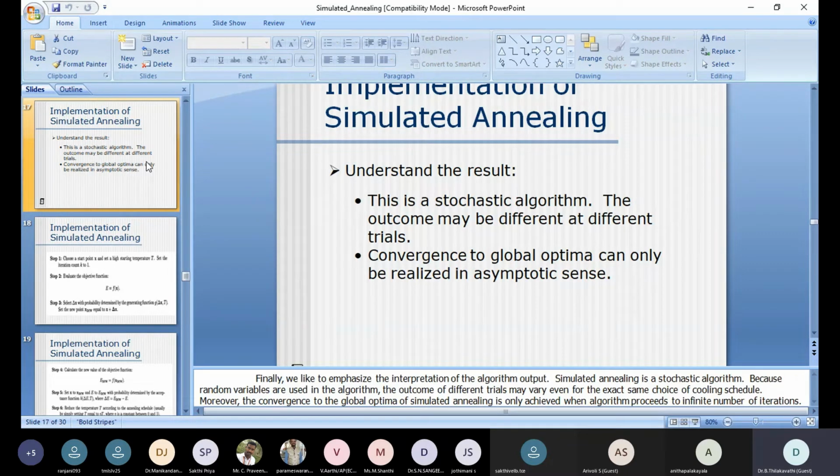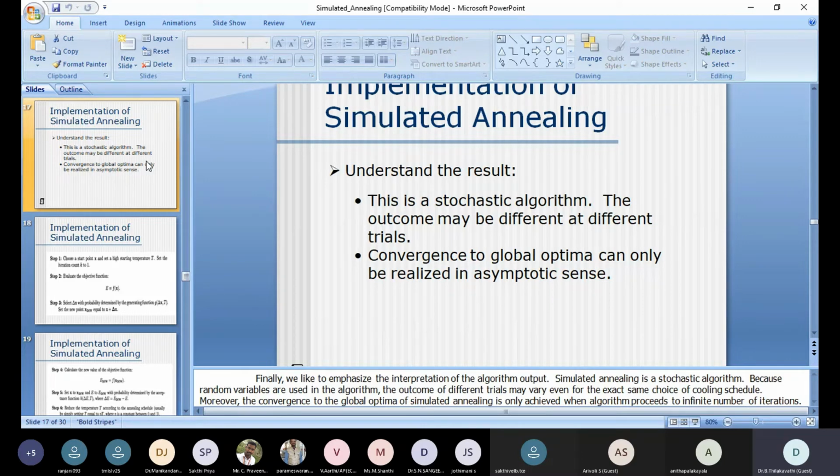Like that, the simulated annealing for the same optimization problem, say y is equal to f of x square, when I try at a different time, I may get a different answer because my new search point may be different. The first time one neighbor might have been selected. When I implemented the same algorithm the next time, the selection of the neighbor is also random.